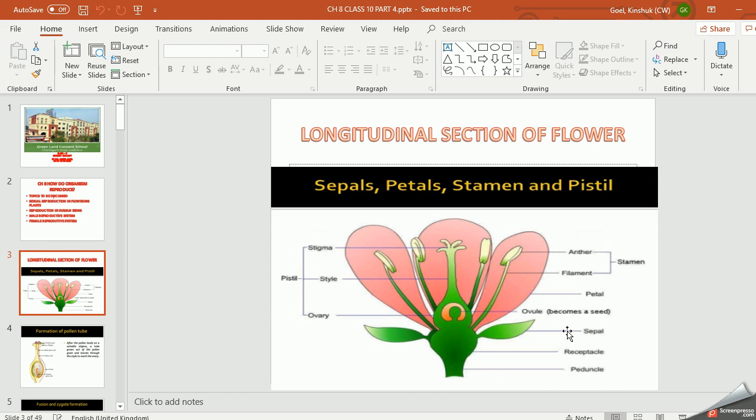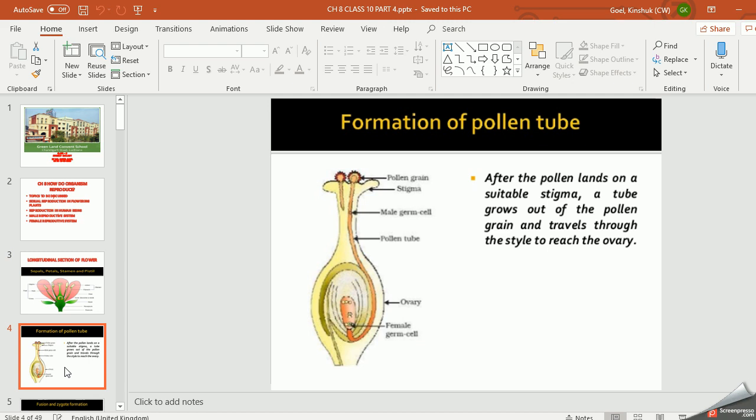Now, as I already explained, what is pollination? The transfer of pollen grains from the anther to the stigma is called pollination. After pollination, the fertilization process occurs. So, what is pollination? Pollination is the transfer of pollen grains from the anthers to the stigma. When pollination occurs, after that the fertilization process takes place.